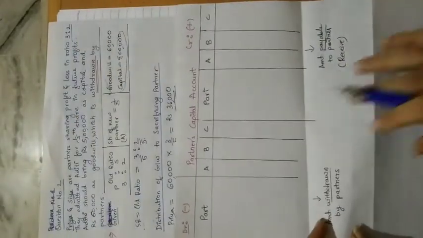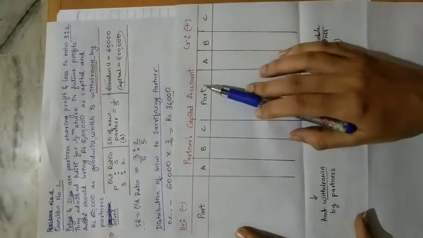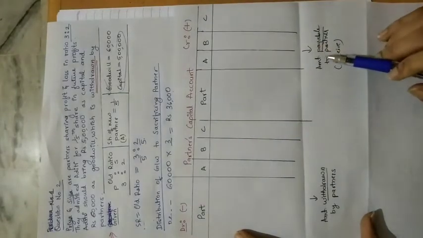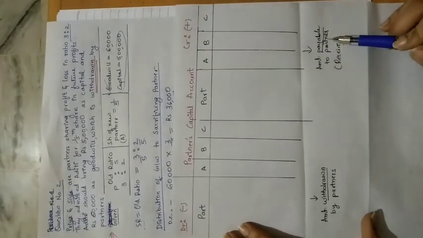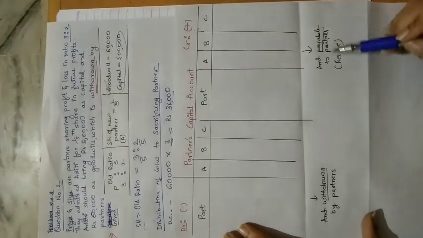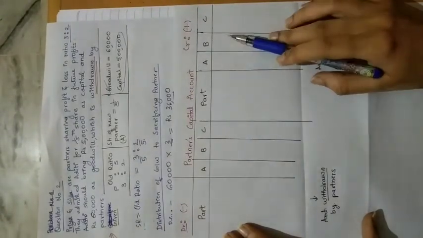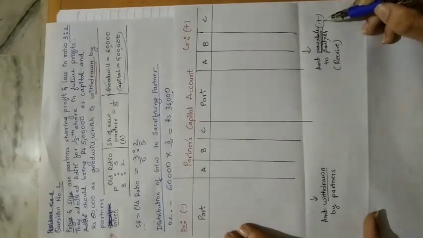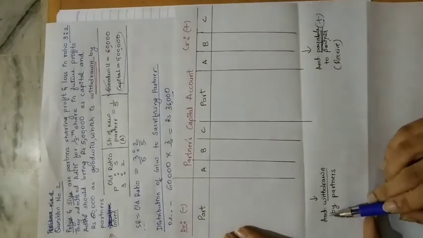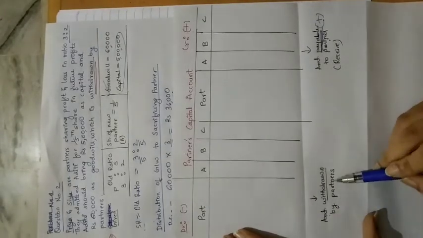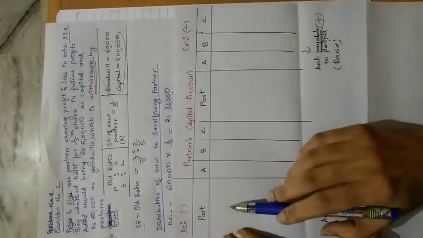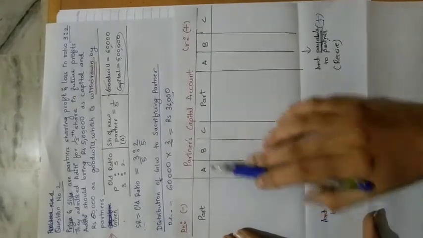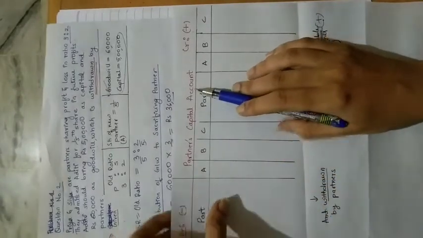Okay. So what did I tell you in this partner's capital account? Debit side means minus, credit side means plus. So whenever any amount is payable to the partners or paid to the partners, that will be credited. Okay, payable meaning it has just been added to their account. Okay, and debit means what? Amount withdrawn by the partner. So if any amount is withdrawn by the partner, it has to be debited in partner's capital account.